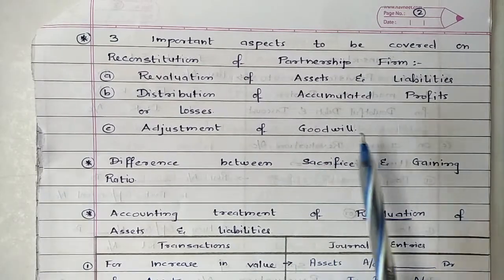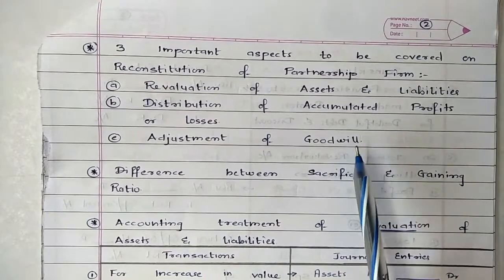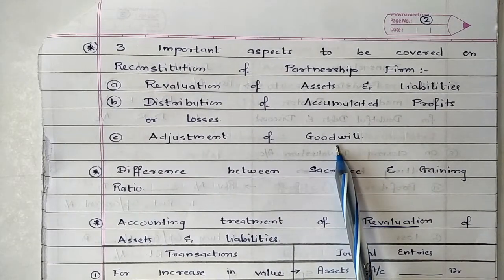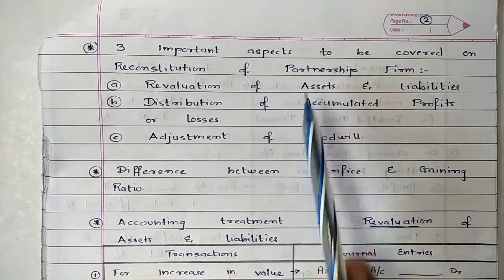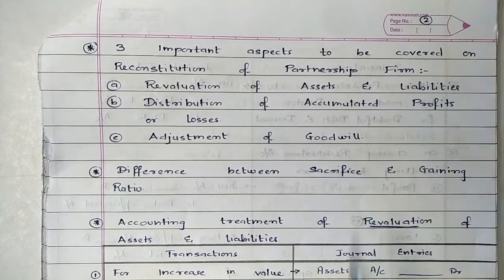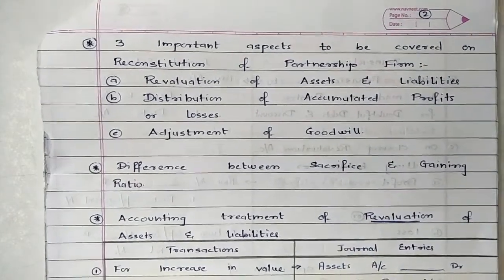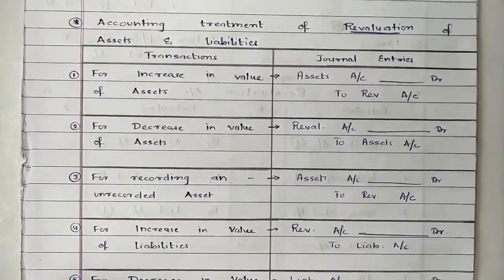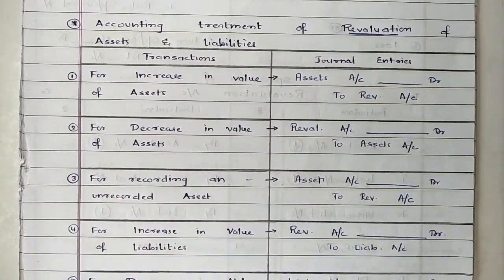And third is about adjustment of goodwill. For this chapter we are not going to study about adjustment of goodwill, it will be applicable from admission chapter. So in this chapter we are going to look upon two things. One is revaluation of assets and liability, and second is distribution of accumulated profits or losses. Now accounting treatment wise, how to carry out accounting treatment?